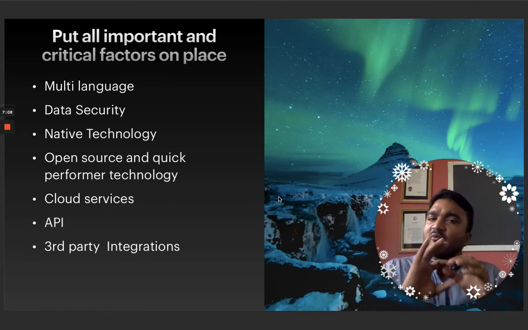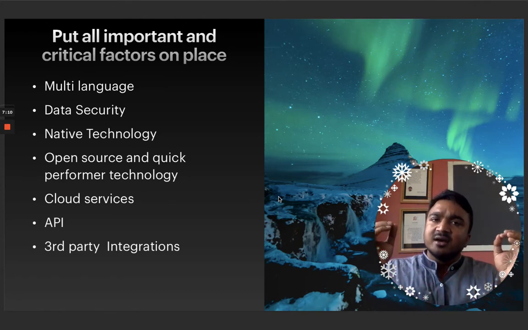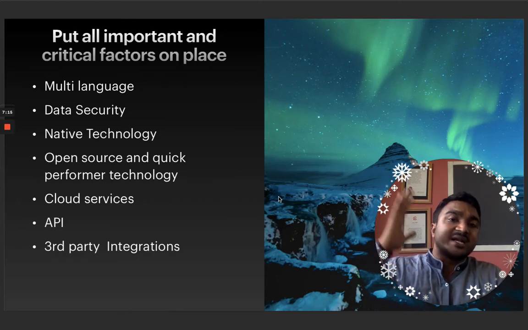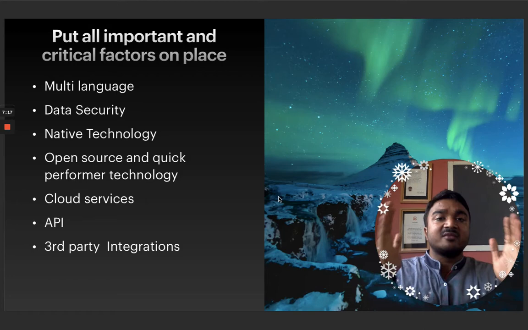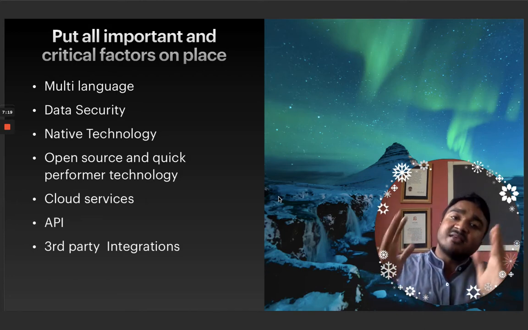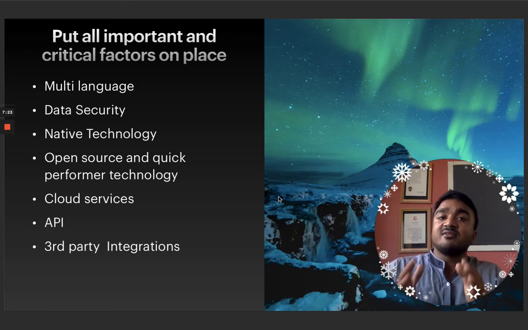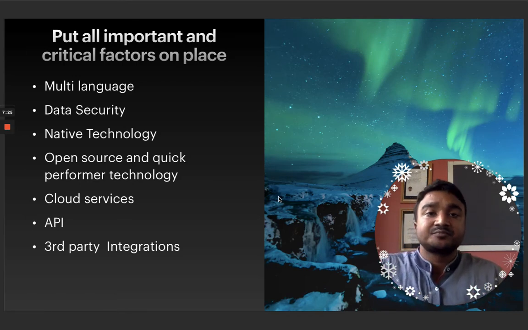You need to put down all the important aspects in the document, so that the developers get an idea that a particular aspect is ready, like okay, this is the level, or this is the foundation which we are going to work on, or this is the segment which we need to take care of.